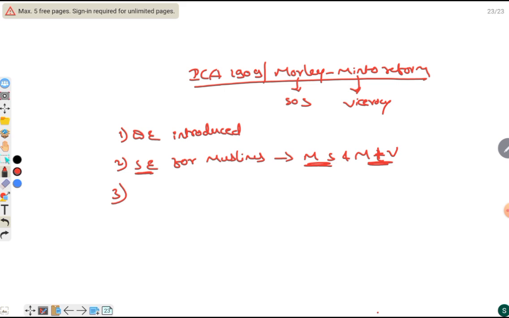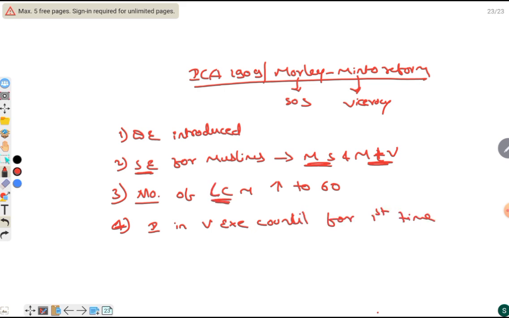The number of legislative council members increased up to 60. Here the main important provision was the association of Indians in the Viceroy's Executive Council for the first time.